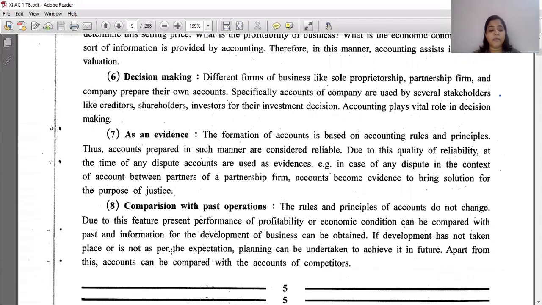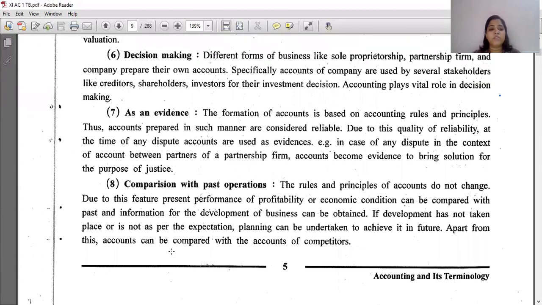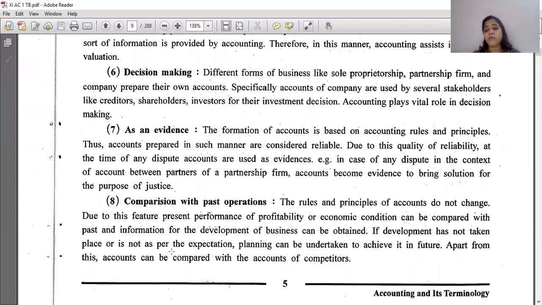Decision making. Now, what is decision making? As we know, by seeing the profit and loss of the company, the assets and liabilities of the company, we are clear whether we have to invest or not, whether to give on credit or not. Is it clear? Different forms of business like sole proprietorship, partnership firm, and company prepare their own accounts. Specifically, accounts of a company are used by several stakeholders like creditors, shareholders, investors for their investment decisions. Accounting plays a vital role in decision making. See, I made you clear, right?